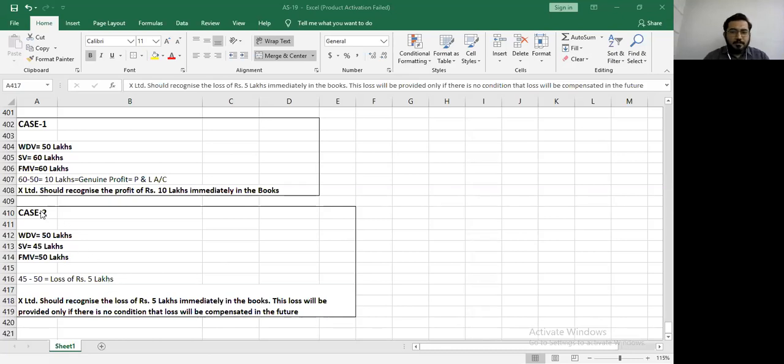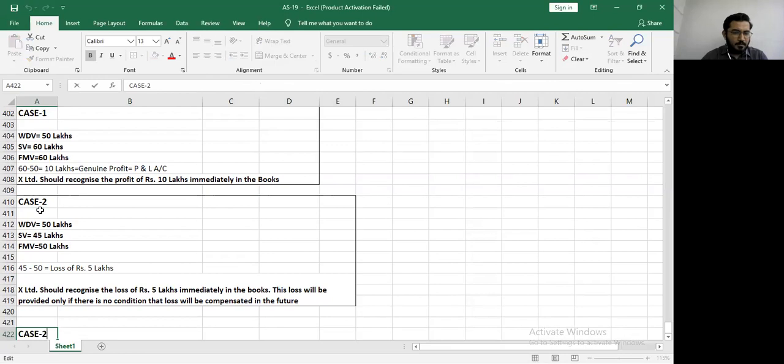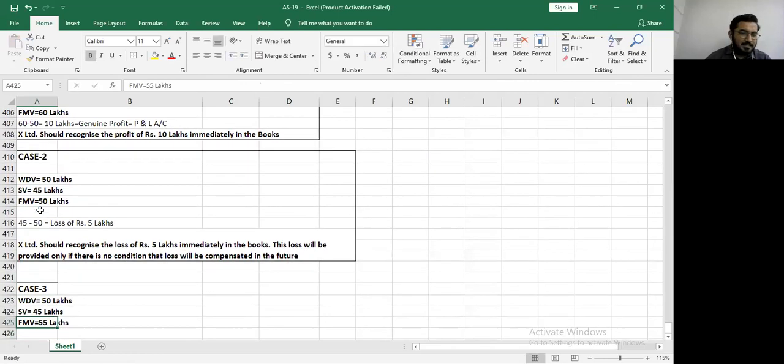Okay, come to case number 3. It says fair value is 55 lakhs, sale value is 62 lakhs. Let's write this. WDV remains the same at 50 lakhs. Fair value in the question is 55 lakhs and sale value is 62 lakhs. Always cross check after writing this.